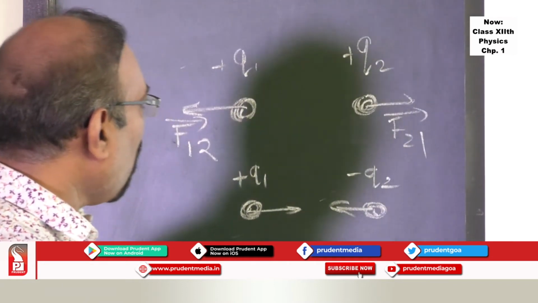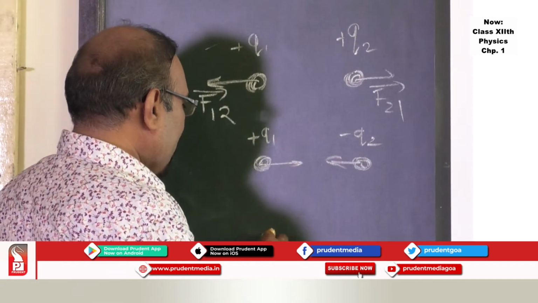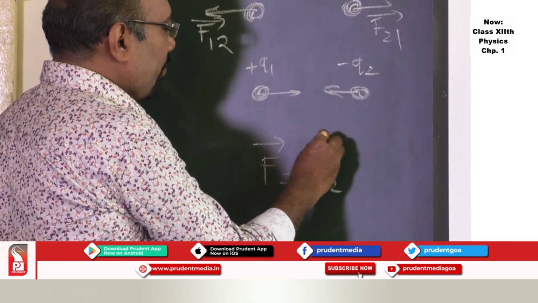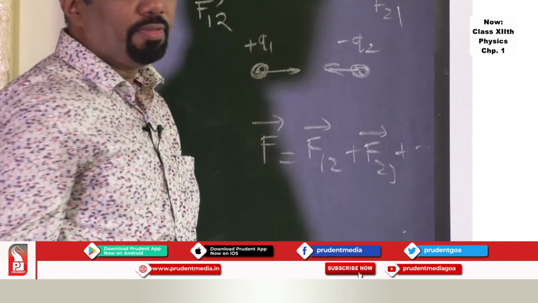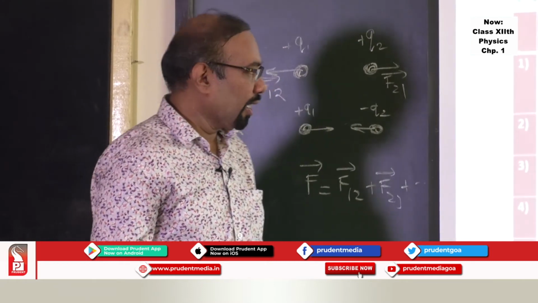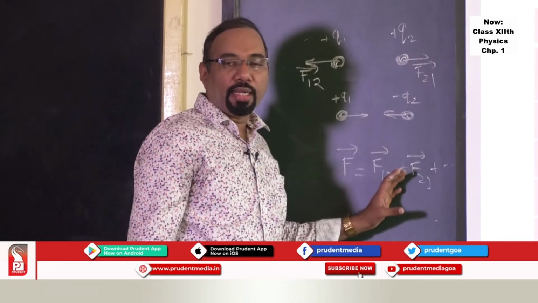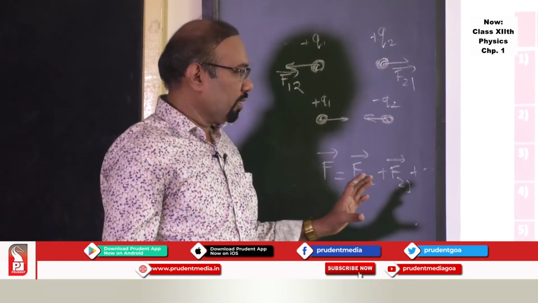If you want to understand the force between many charges, an assembly of charges, then you can find the net force due to one charge, another charge, a third charge, and so on. If there are many charges in the vicinity, one can find the net force acting on this charge. This part is very important because you should know it to solve numericals based on this.